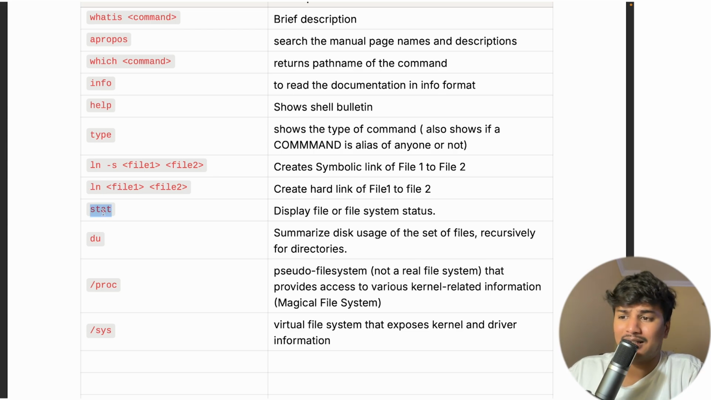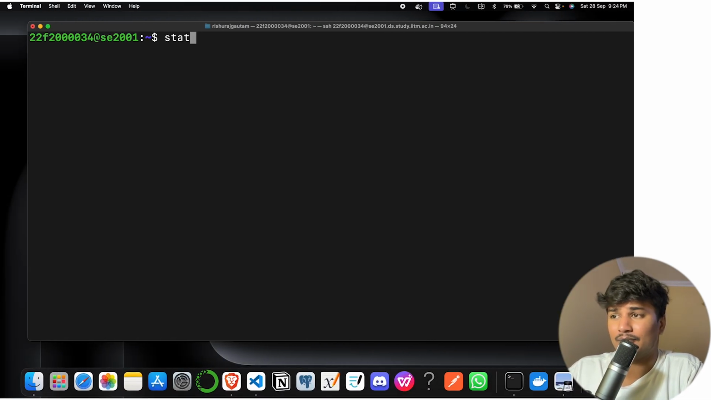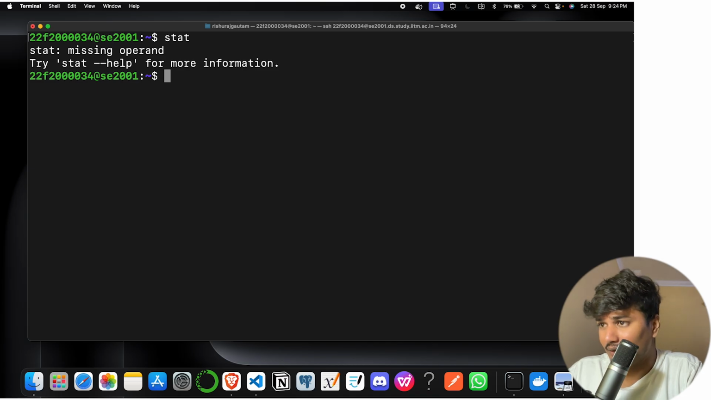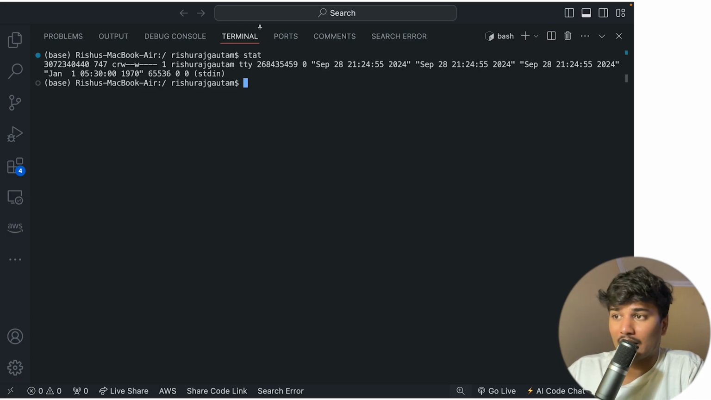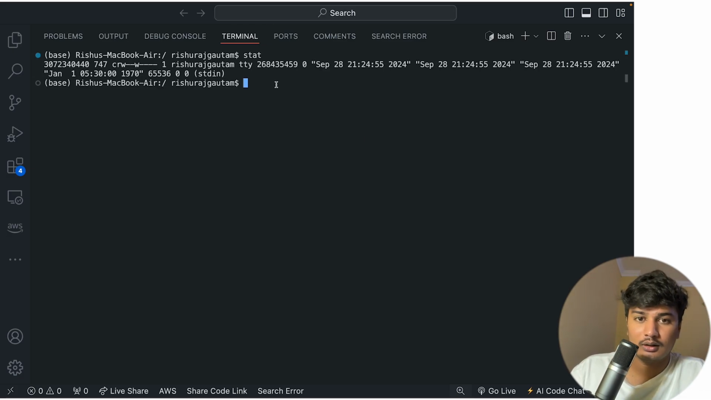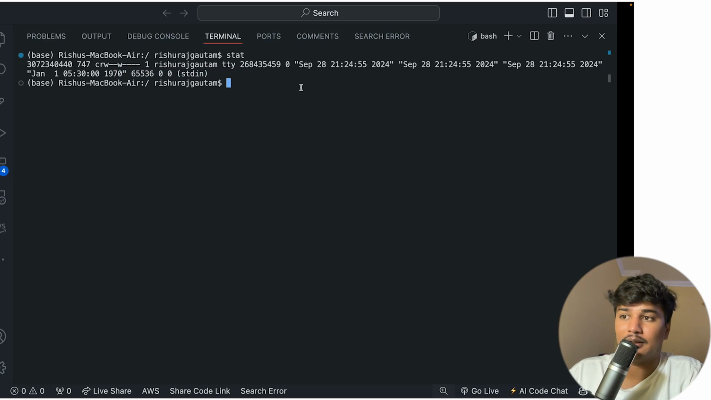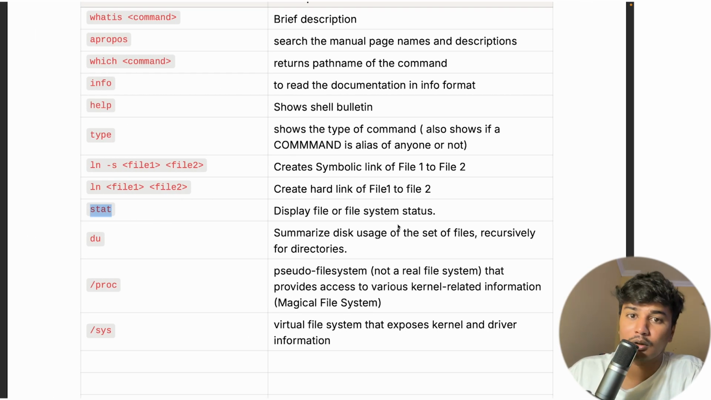Then stat is there. Stat displays the file or file system status. Let's say I run it, missing operand. I don't think it will run on my VM, so I can run it on my local machine, and you can see stat showing me all the statistics like the inode number, number of links, hard links and soft links, permissions, user name, timestamps, last modified, everything. So stat will show you all the data related to file status.